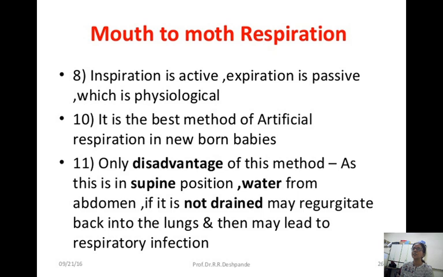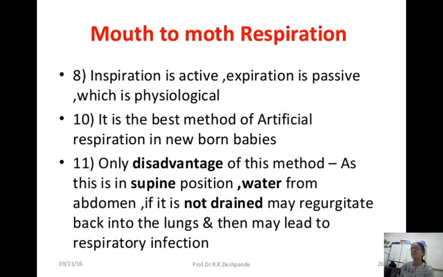So in mouth to mouth respiration, inspiration is active because we are giving the air. Inspiration is active and expiration is occurring on its own, it is passive, which is physiological, and it is the best method of artificial respiration in a newborn baby. The best method in the newborn baby. Earlier I said it can be given to all age groups.